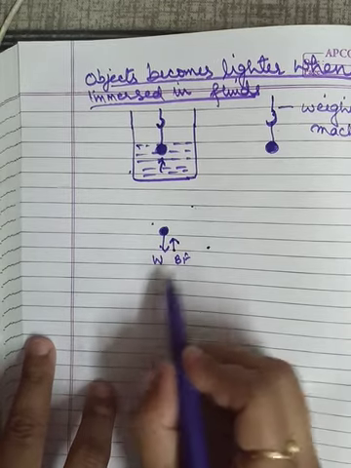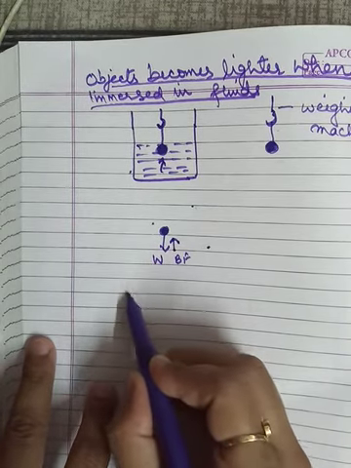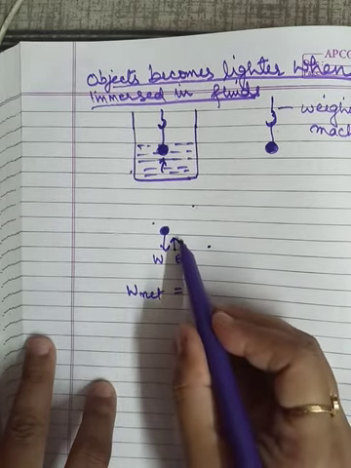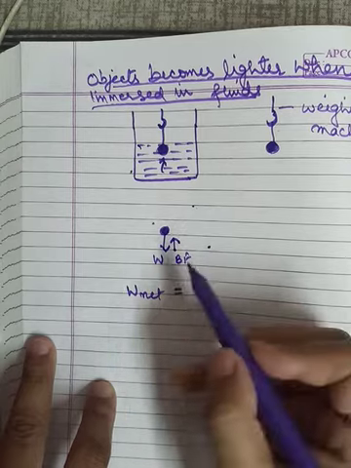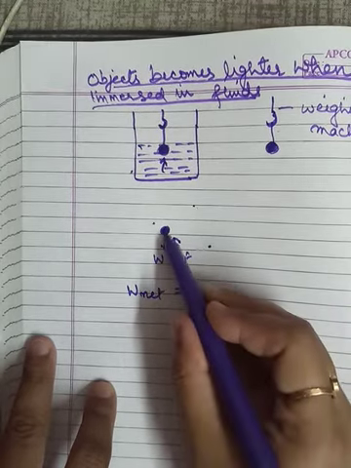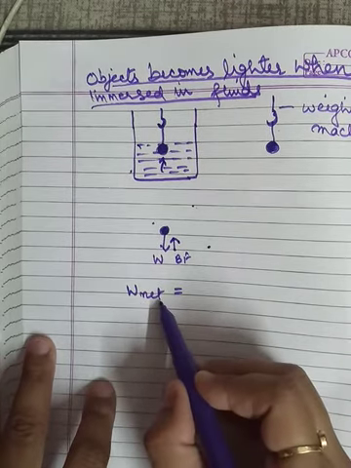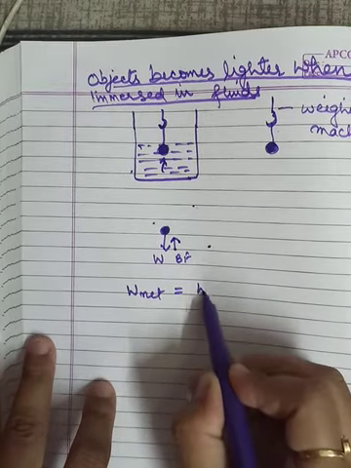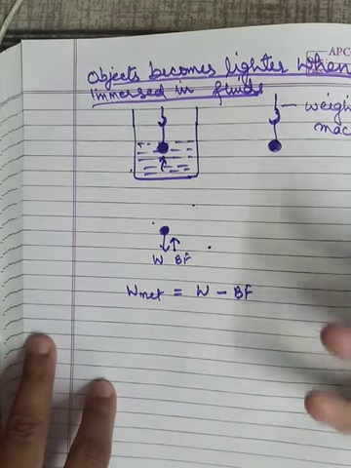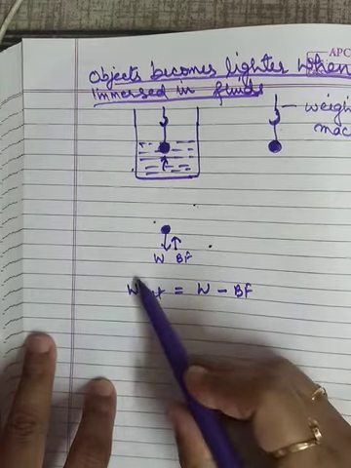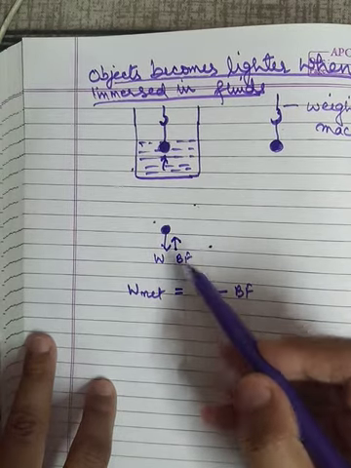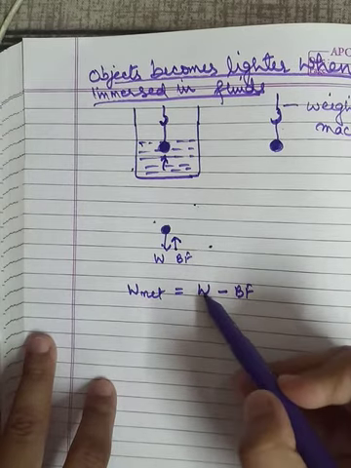The net weight, or the total weight of the object, will come out by subtracting the buoyant force, because it is acting in the upward direction. So the net weight will be W minus the buoyant force, which is in the opposite direction. So the weight of the object when it is immersed, when the buoyant force is acting, will be less than the actual weight.